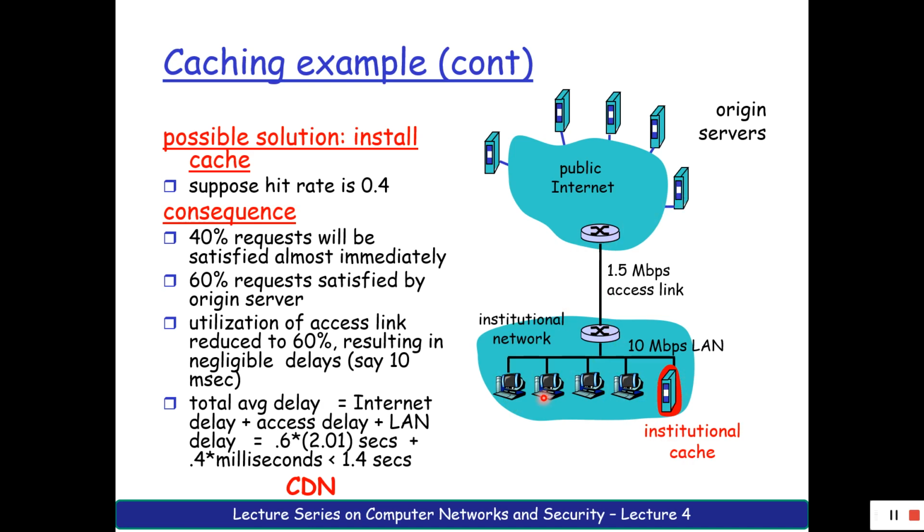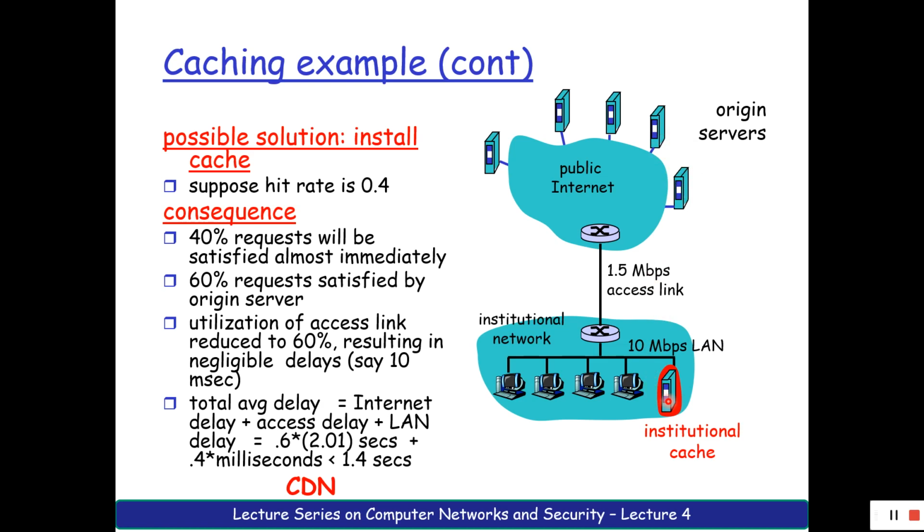Now caching has one problem: the original server has sent data to the proxy server, and now the proxy server is having the data. After 15 days, you come in and ask for the same data. The original server has changed it, but the proxy server will be having the older one.